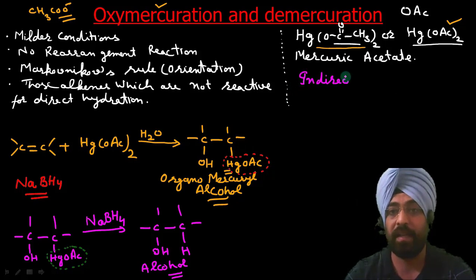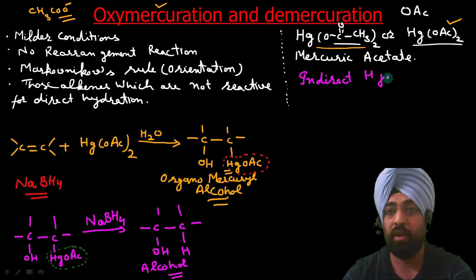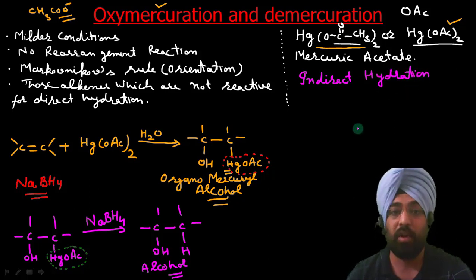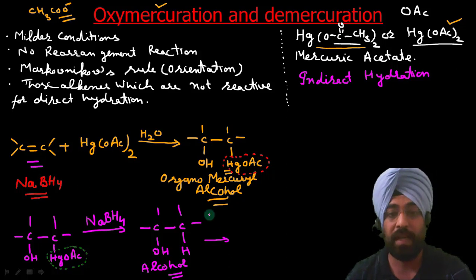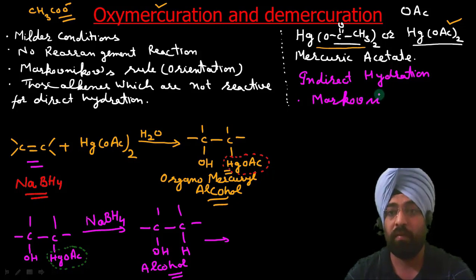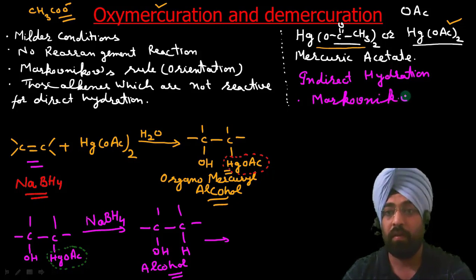Why indirect hydration? Because we have not directly added water, but the overall product is addition of water to the C=C double bond, and this addition takes place according to Markovnikov rule.